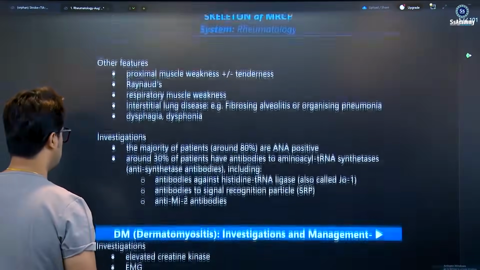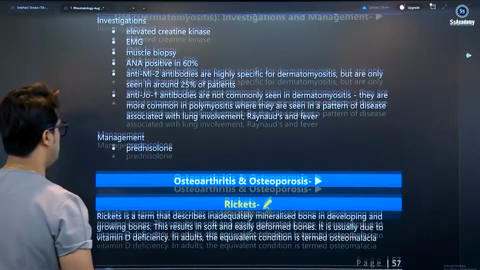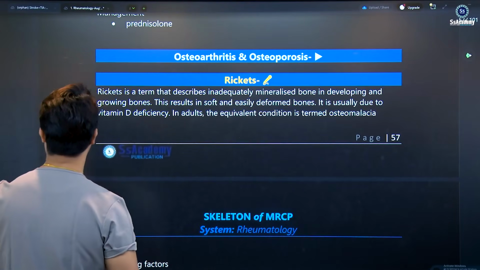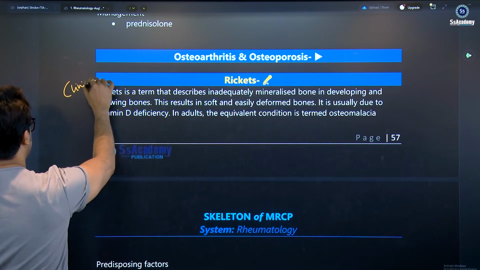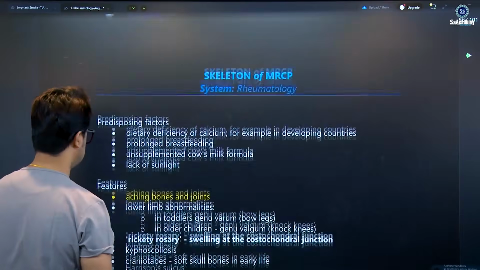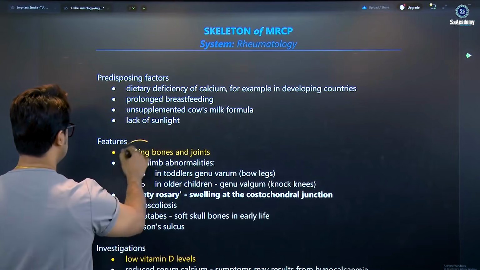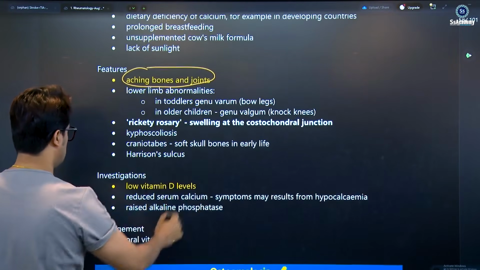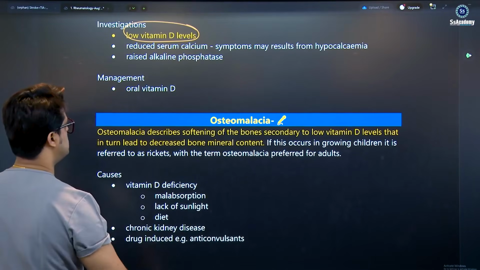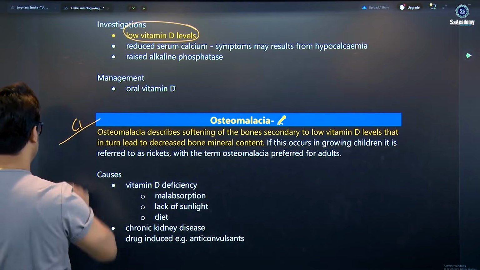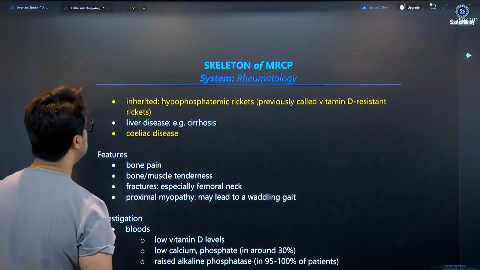Dermatomyositis, similar things, more than 5 star. Dermatomyositis investigation, 5 star. Rickets is actually clinical science, but these are very 5-star topics, my dear. We'll have lectures. And here are the features: aching in the bones, joints, and low vitamin D levels, definitely. And osteomalacia, once again, is clinical science. We'll have 5-star lectures.